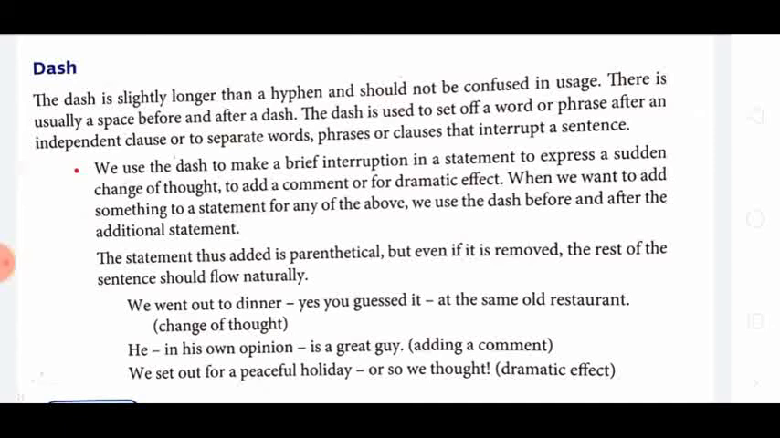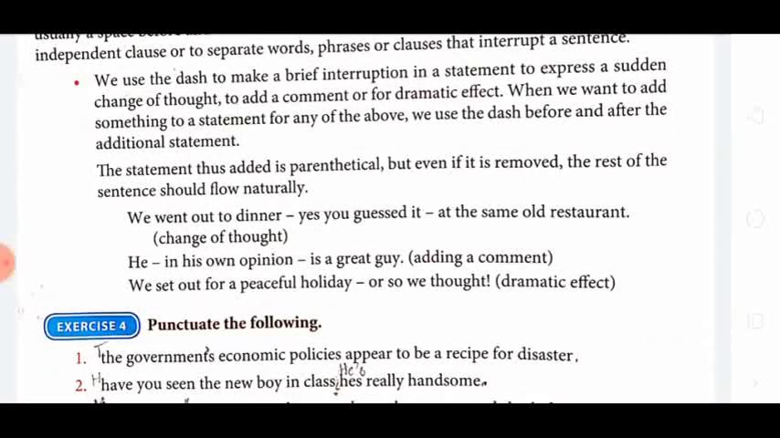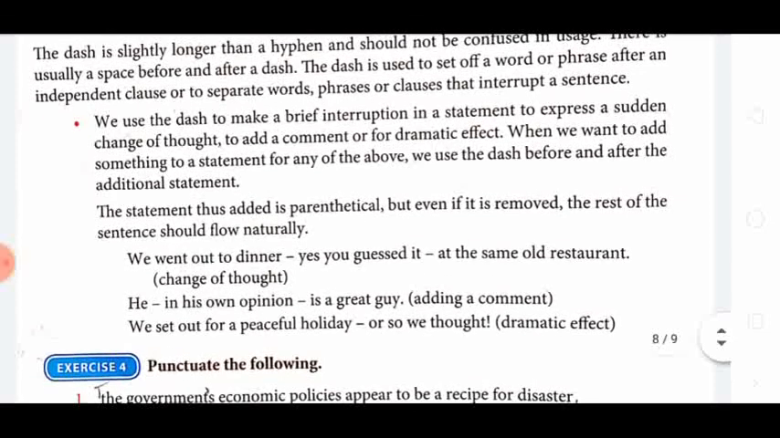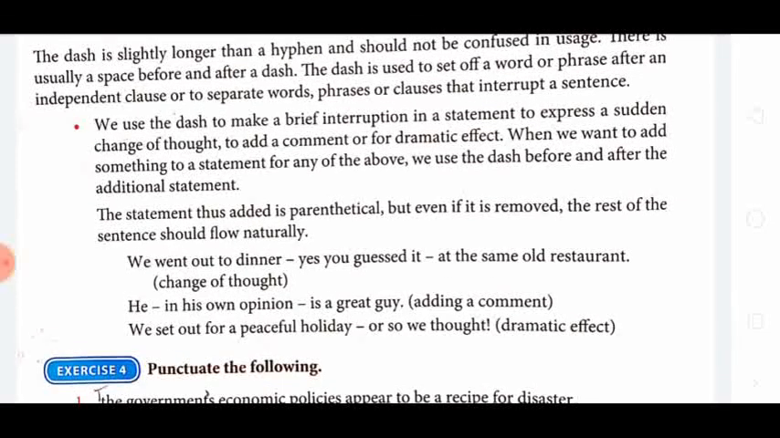देखो यहाँ पर एग्जाम्पल में हम देखते ज़्यादा पढ़ने के बदले. We went out to dinner dash, yes you guessed it, at the same old restaurant. Here it is separated by a dash, not with a hyphen. He, in his own opinion, is a great guy. Adding a comment: is a great guy. Adding a comment. So it is separated with, what we can say, a dash.